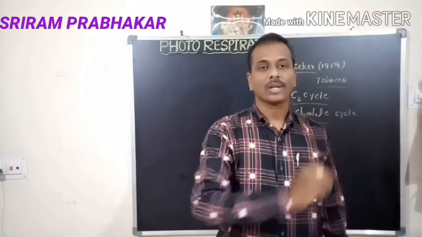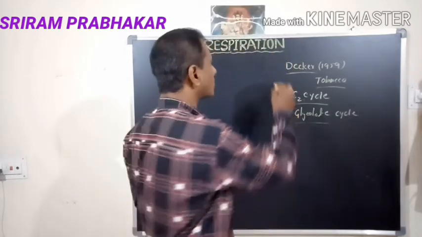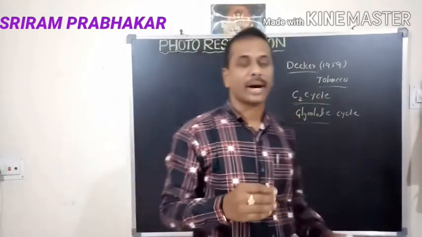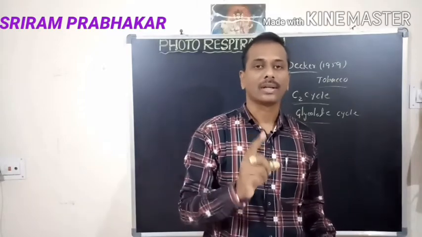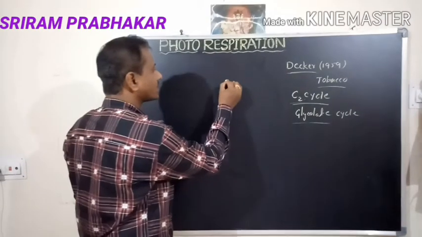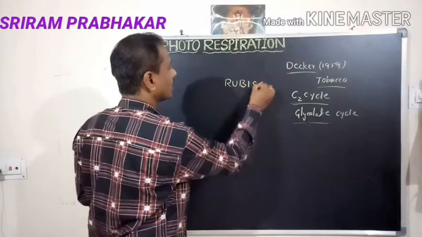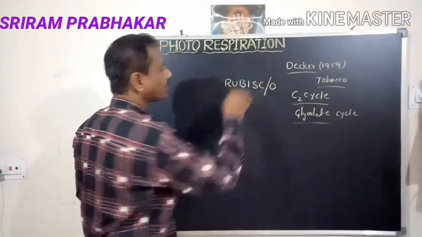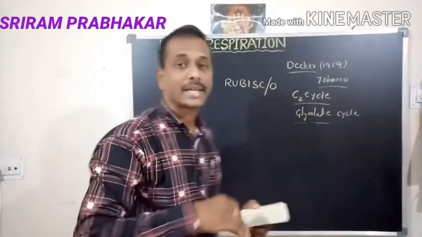Then why does photorespiration take place here? Photorespiration takes place by the activity of a specific enzyme. We know it is Rubisco. What is the name of the enzyme? That is Rubisco, RuBP carboxylase and oxidase.